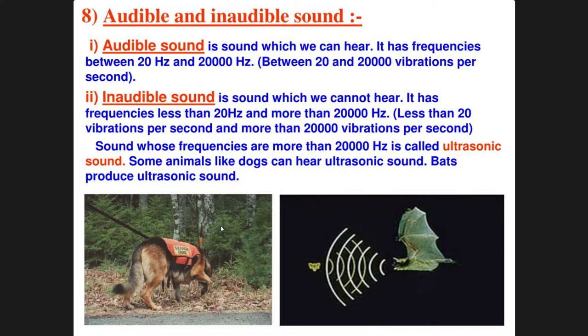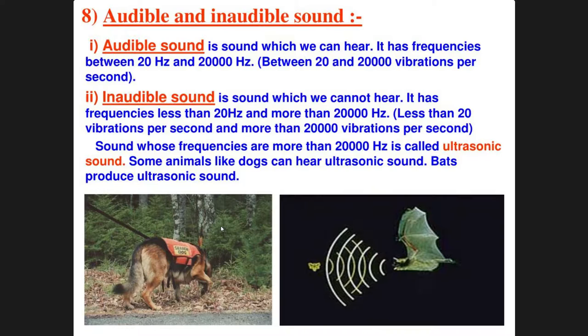And what are these sounds? Audible sounds are the sounds which we human beings can hear, and human beings can only hear from 20 hertz to 20,000 hertz.